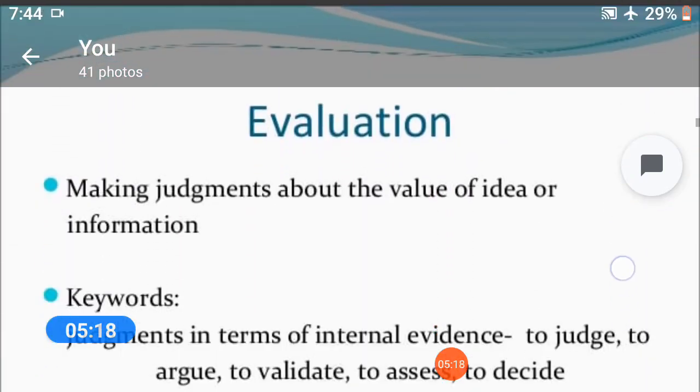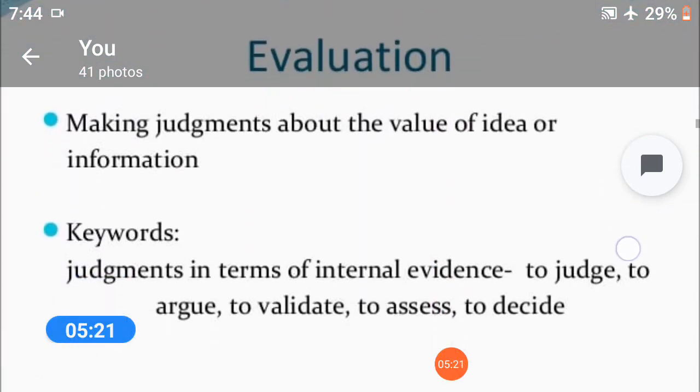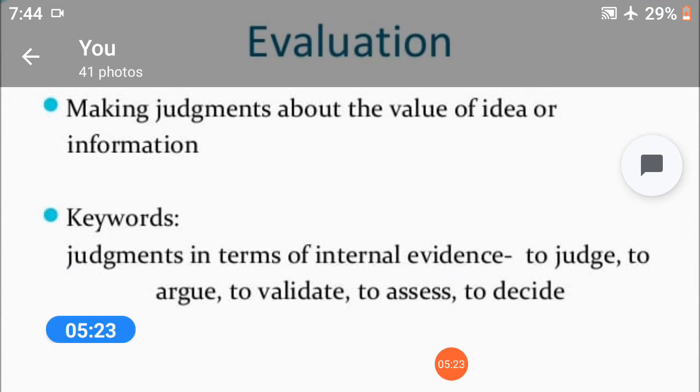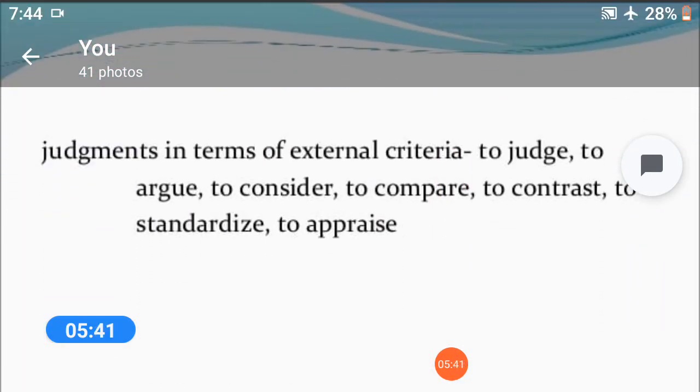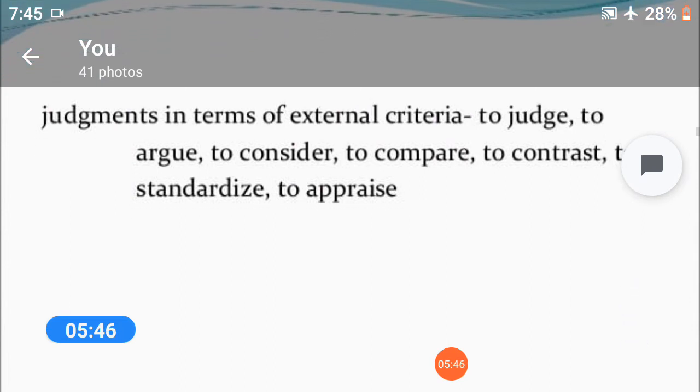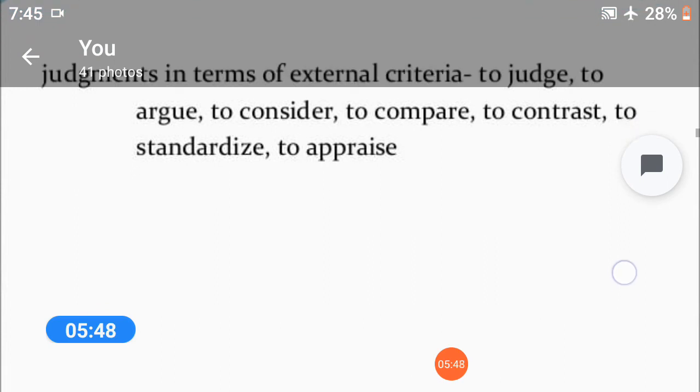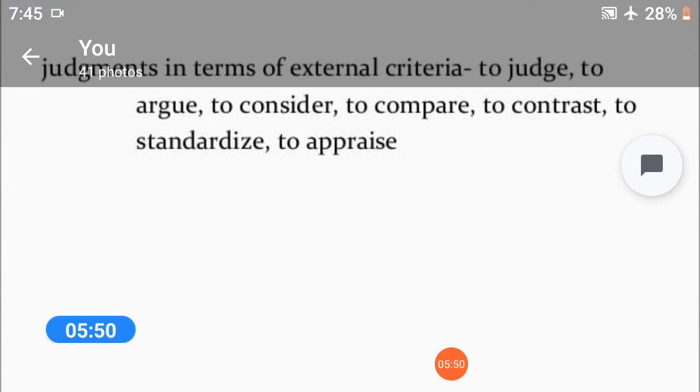Next point, evaluation: making judgments about the value of ideas or information. Keywords of evaluation: judgment in terms of internal evidence: to judge, to argue, to validate, to assess, and to decide. Judgment in terms of external criteria: to judge, to argue, to consider, to compare, to construct, to standardize, and to appraise.